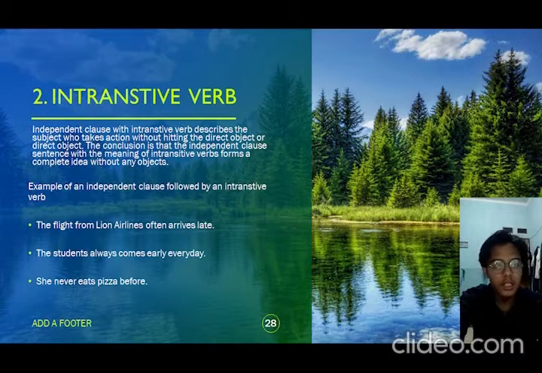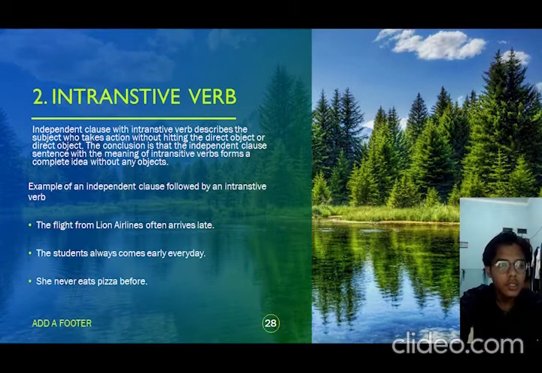Let's see the examples. 1. The flight from Lion Airlines often arrives late. The flight from Lion Airlines is the subject, and often arrives late is the adverb. So, the sentence has no object.